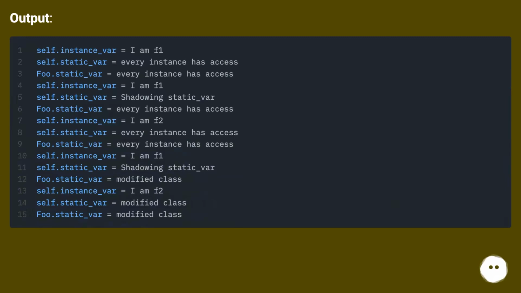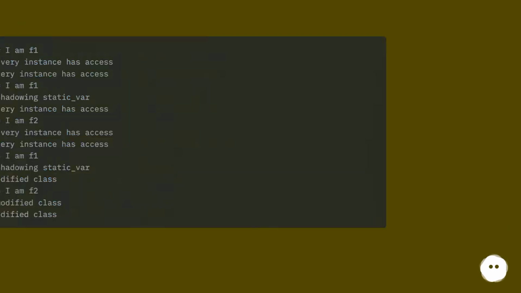Output. I hope this is helpful to someone.